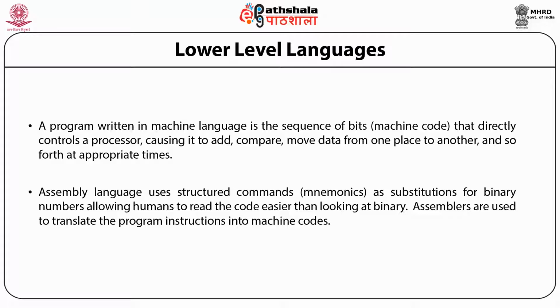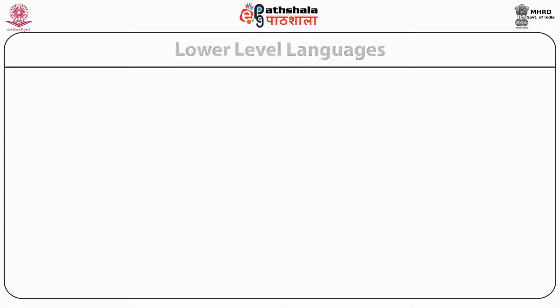So this type of mnemonics were used in assembly language in place of the binary numbers, and this allows human beings to read this code easier as compared to the machine language. To convert or translate these codes into the machine form, some type of translators were used, that is known as assemblers, and it is necessary because the computer understands only the machine codes.